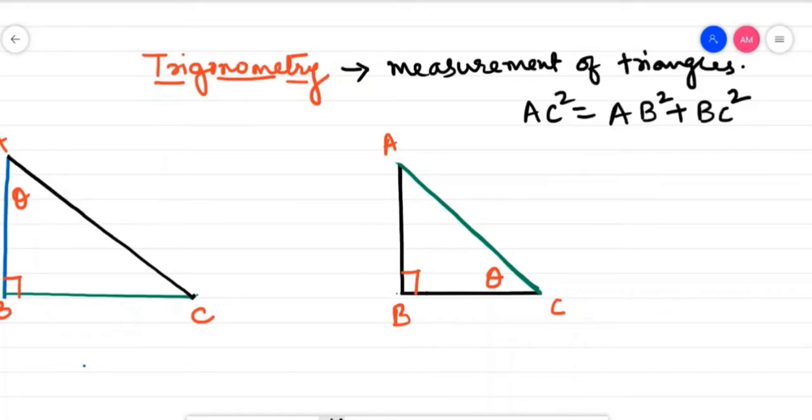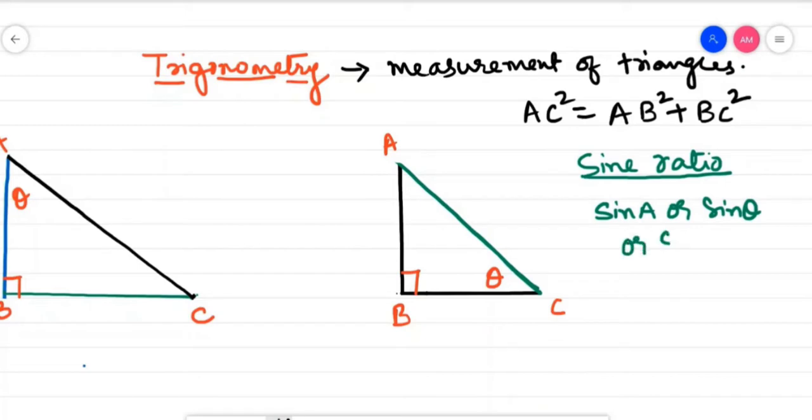Okay. Now dear students, in trigonometry we have ratios. We learn about the ratios. First ratio I would like to introduce you. The first ratio is sine ratio. And when you write it, you don't write it as a plain word. You write sine A or sine theta or sine phi, whatever it is as per the angle. These are the angles. Okay.